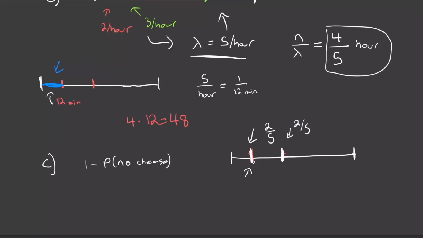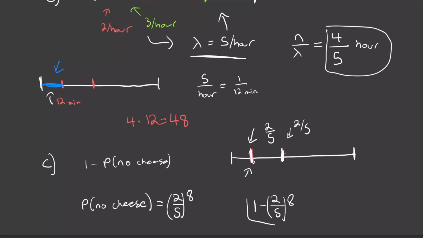What do we have here? Well, we just have a binomial. The probability of no cheese is going to be the probability that all 8 are pepperoni. So what is that? They're all independent. It's just going to be 2/5 8 different times, so 2/5 to the power of 8. So the probability of at least one cheese is going to be 1 minus 2/5 to the power of 8. So just a super simple binomial question right here.